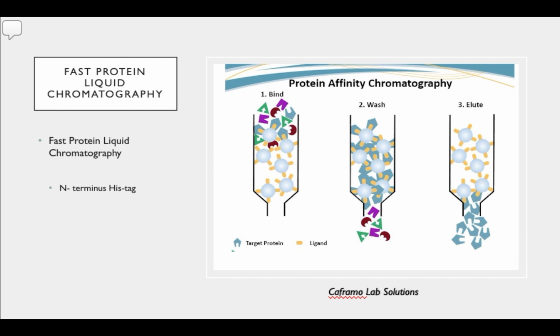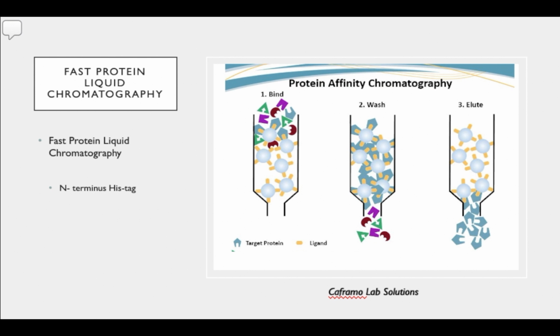The column has little beads that contain nickel, and that 6-amino histidine tag that I talked about has a high affinity for nickel. So it binds to the nickel in the column and allows it to interact. Then we wash everything else that is not our protein through the column while our protein of interest is interacting with those beads.